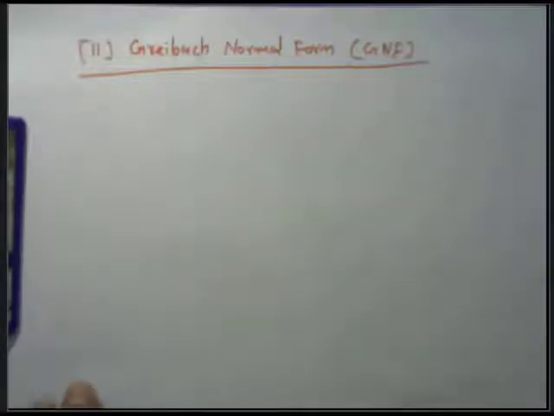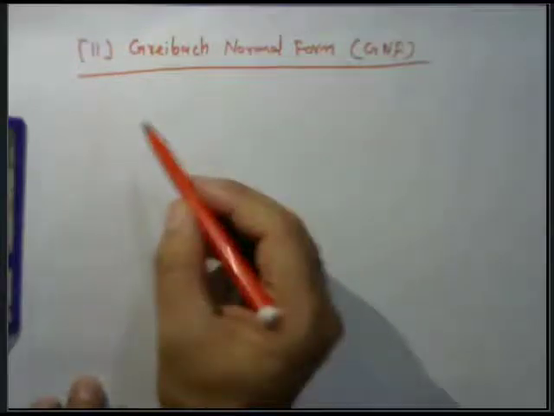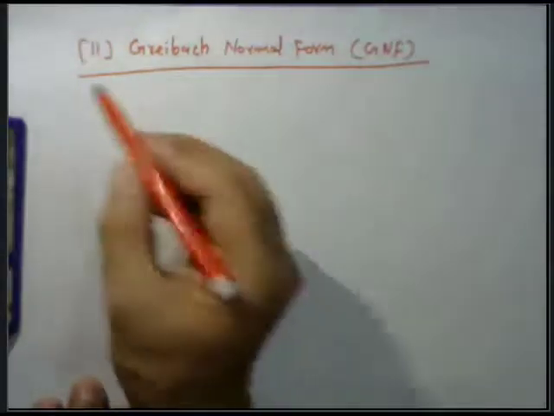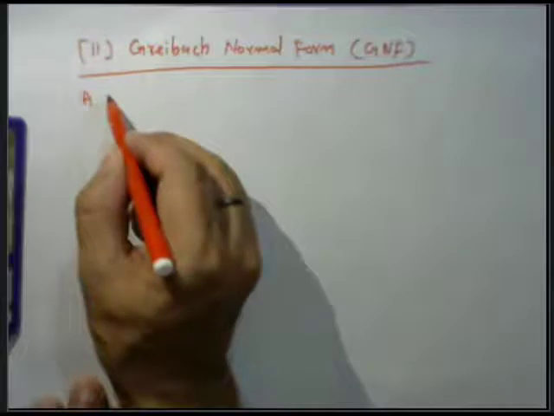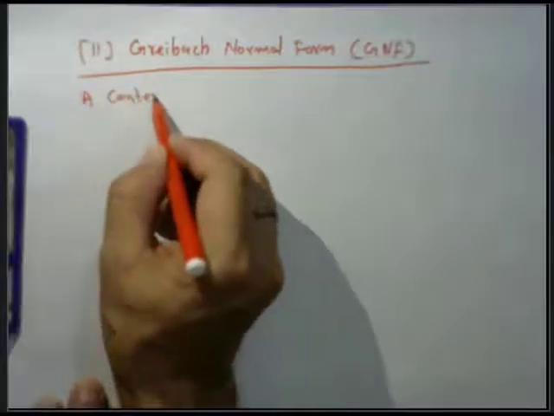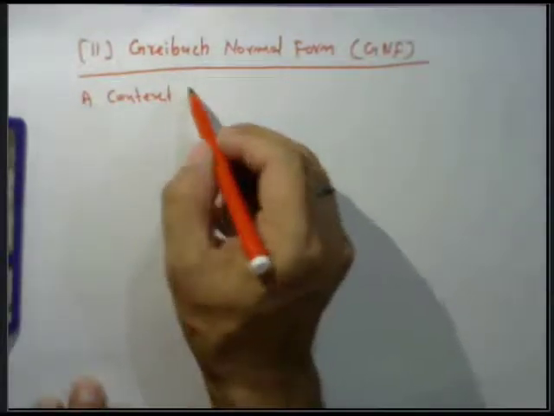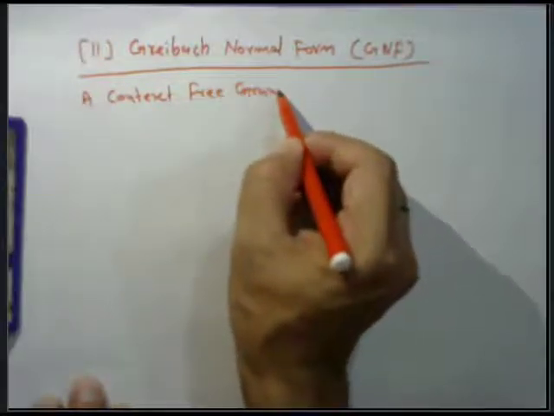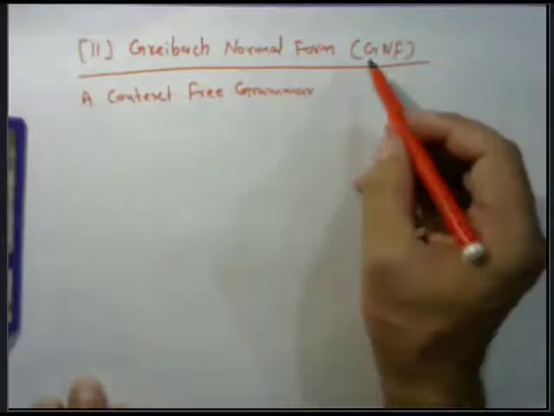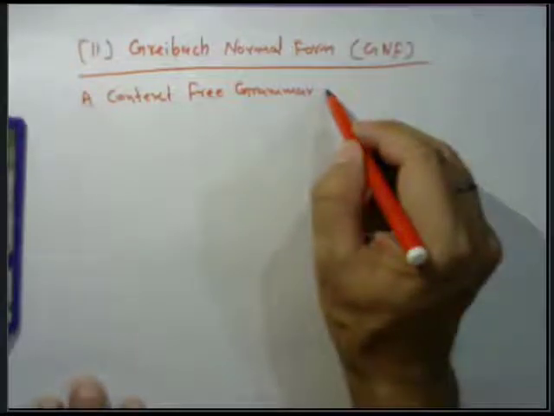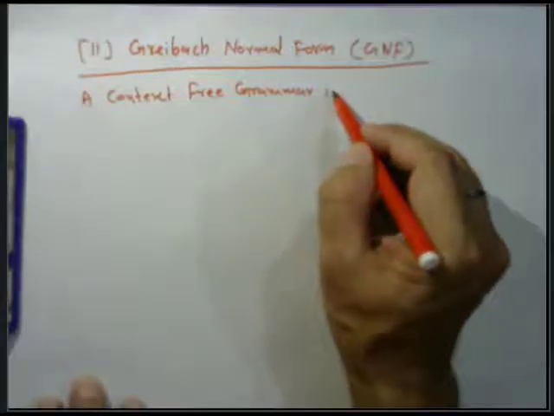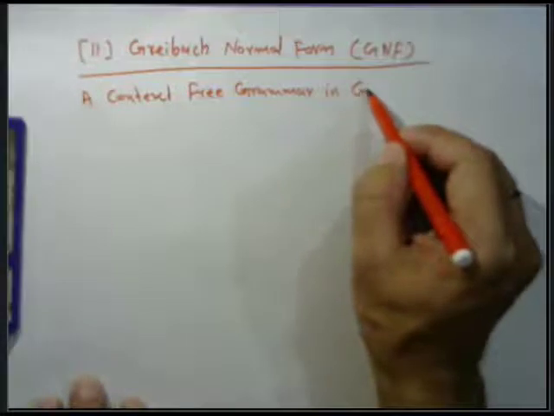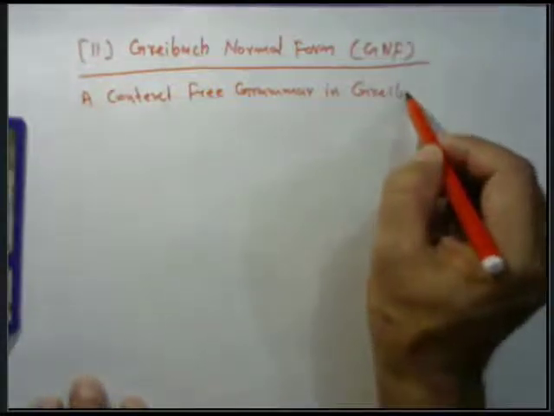The Greibach normal form is a context-free grammar in Greibach normal form.